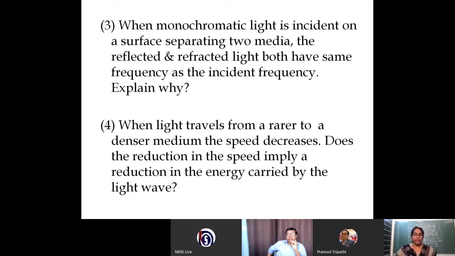And a lot of questions were asked regarding interference, interference fringe width, and what is interference, all these things. Since I have not covered those topics today, in the coming sessions, wave optics 2, we will be covering interference and diffraction. There I shall clarify. After teaching, I shall clarify your doubts.